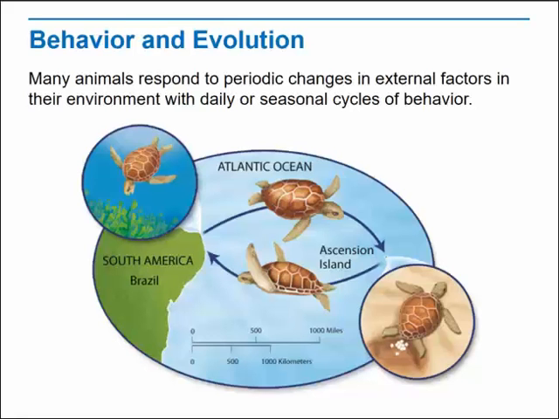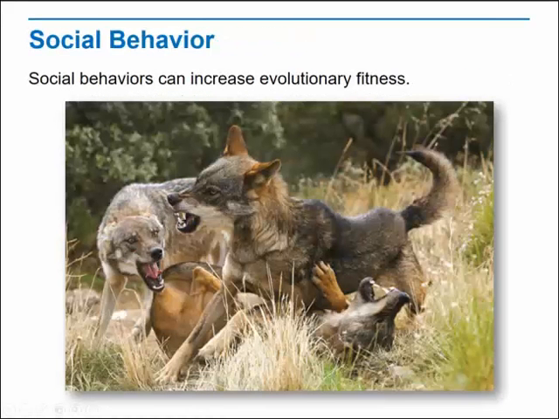Why do songbirds migrate? Many songbirds live in warm tropical regions where food remains available during northern winters. When these birds fly north in the spring, they take advantage of seasonally abundant food and find space to nest and raise their young. Whenever birds sing, bighorn sheep butt heads, or chimpanzees groom one another, they are engaging in social behavior. Social behaviors include courtship, territoriality, aggression, and the forming of societies.